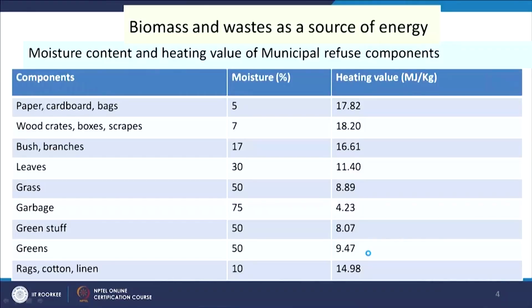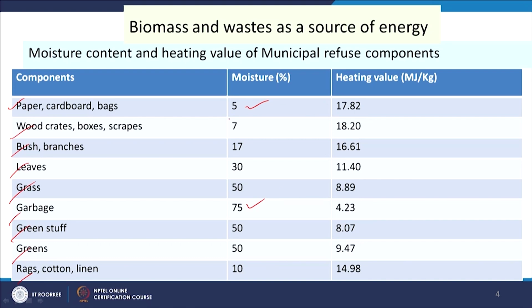And if we see the municipal solid waste, different parts or components of the MSW are provided here: paper, cardboard, bags, wood, boxes, scraps, bush branches, leaves, grass, garbage, green stuff, grains, rags, etc. Out of these components, somewhere we have moisture of 5%, somewhere 75%.